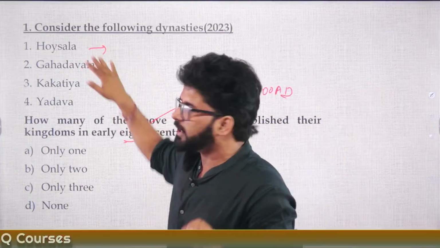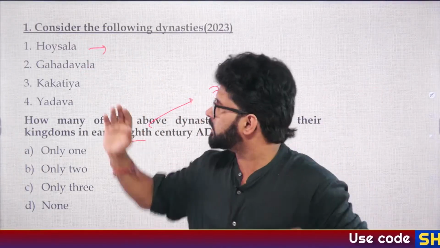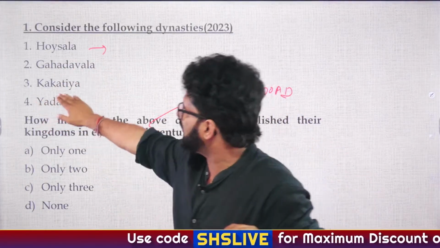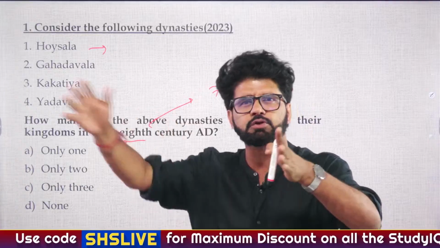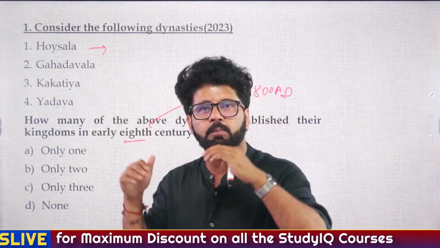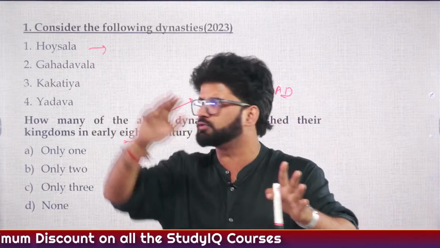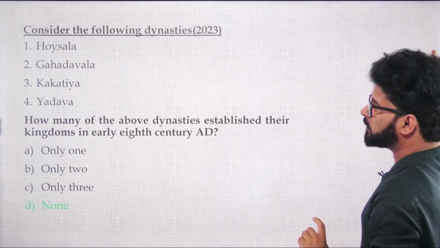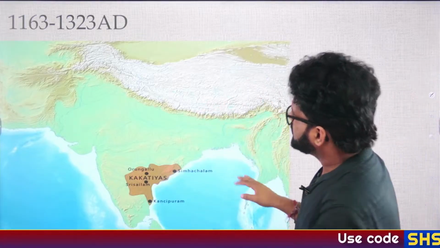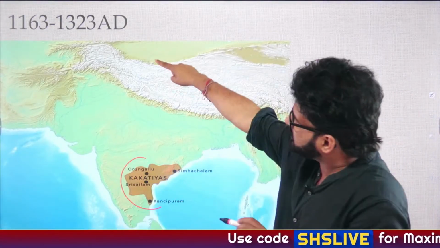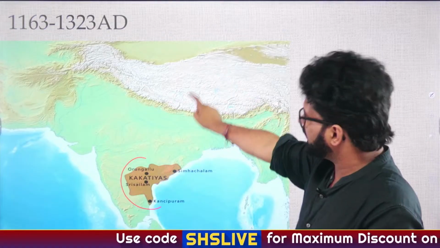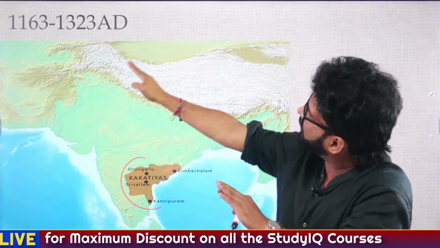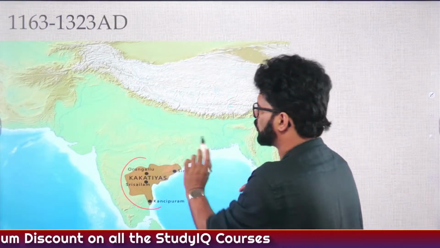And when we were talking about both of them yesterday, their time period was starting from 10th century, 11th century AD. Like if we talk about Kakatiyas, 1163 to 1323. And then if you are talking about Hoysalas, that was also around 1000 to 1374, something like this. Let me show you. So please don't suffer from short-term memory loss. These are Kakatiyas. This is yesterday's slide related to Vijayanagar. Kakatiyas around 160-year period and they are ruling from 12th to 14th century. So Kakatiyas cannot be the answer.